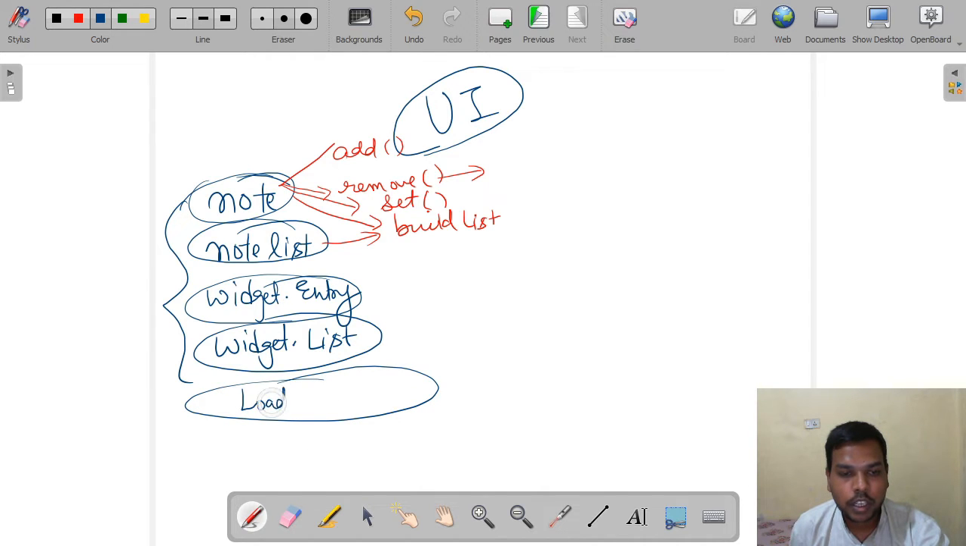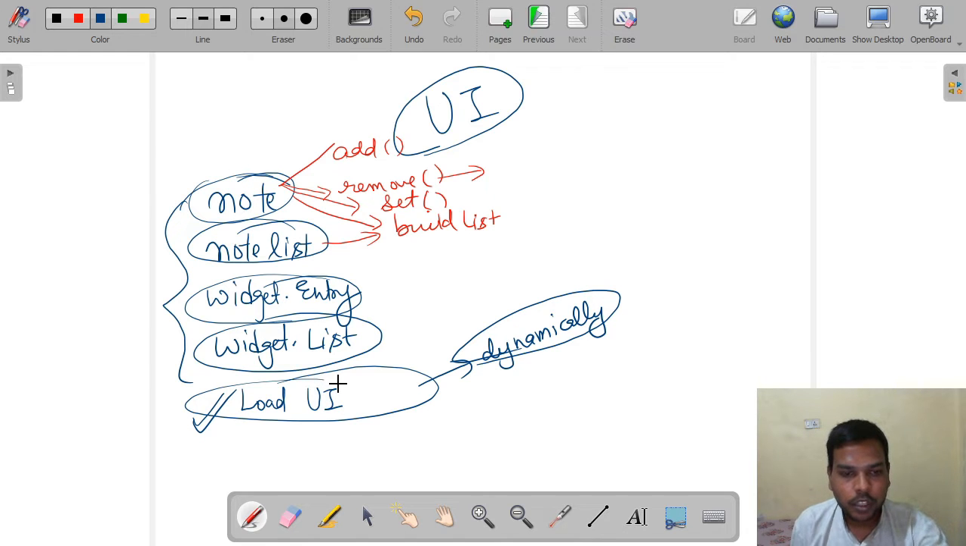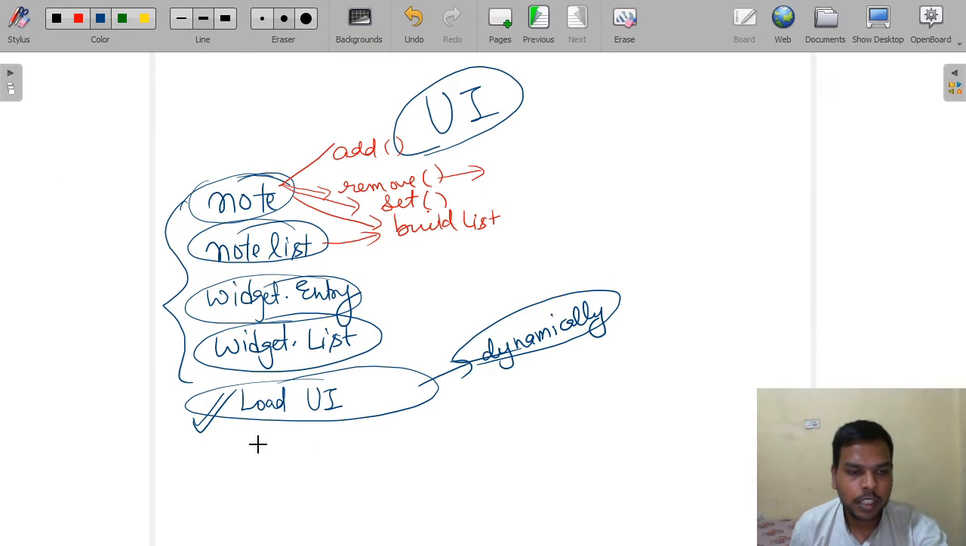load the user interface. Suppose initially there is no note list, then that UI is not loaded. In future, if we create 2 or 3 lists, then we have to load that UI. So this load UI will work dynamically. Whenever we need it, it will show. Okay, similarly widget list and widget entry, we will develop these later.